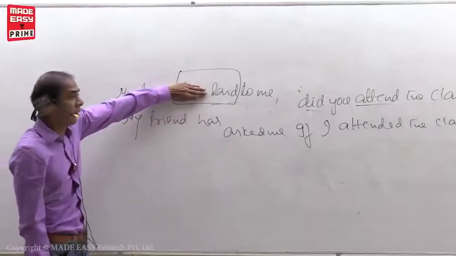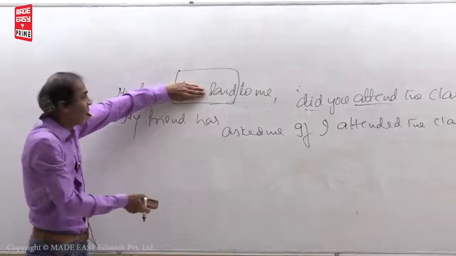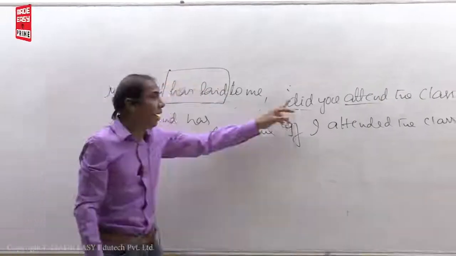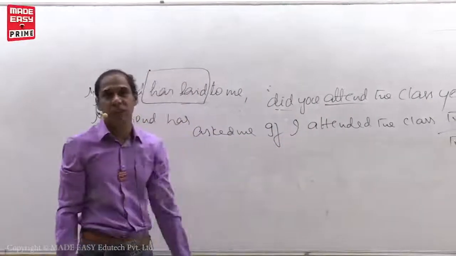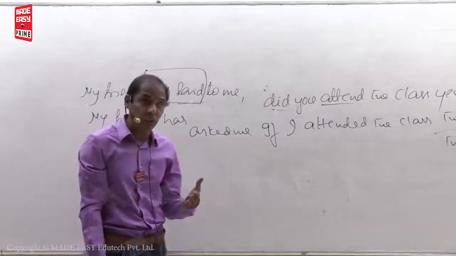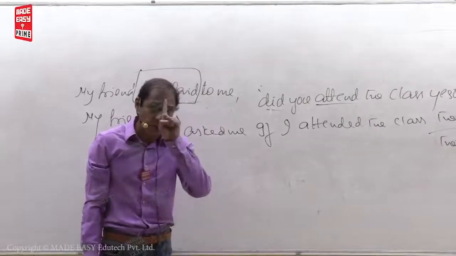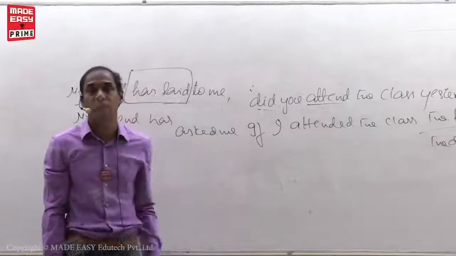If has is not here, then this is wrong. Why? My friend said to me, reporting verb is in past tense. Then past tense should be turned into past perfect. So what have we realized until now? If you want to accept all the tense changes, reporting verb must be in the past tense.